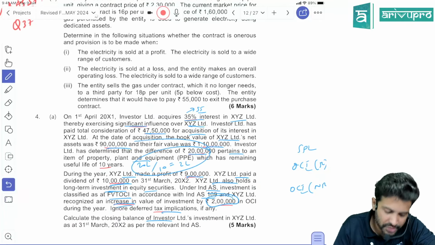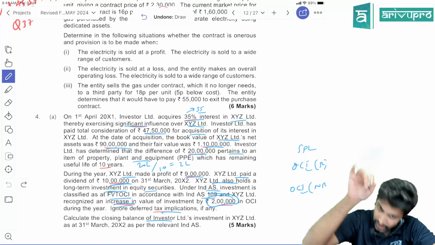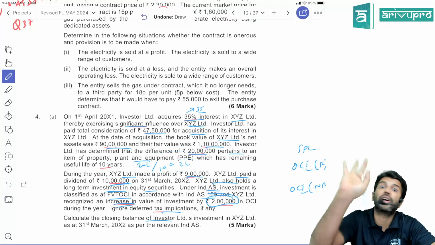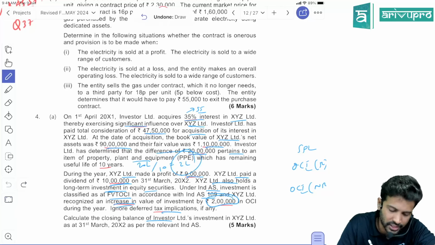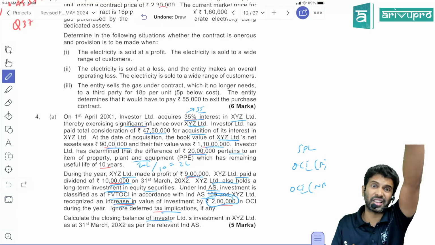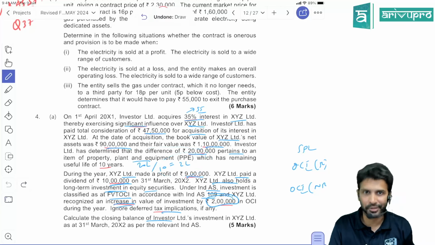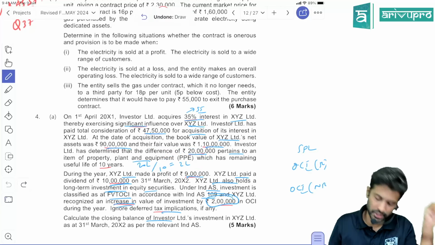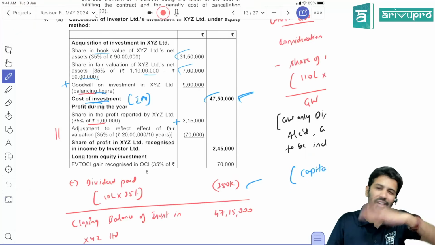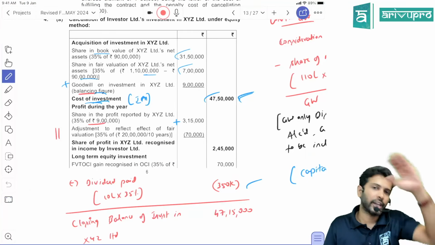There's a fair value adjustment. Because of this, we are getting additional depreciation. Additional depreciation should be considered over here. Do not forget that. We used to consider this in the analysis of profits of subsidiary company, in the post-acquisition profit: additional depreciation or reversal of additional depreciation. Here also that should be considered. In all our regular problems, this adjustment was not there. Hence, we had ignored this.